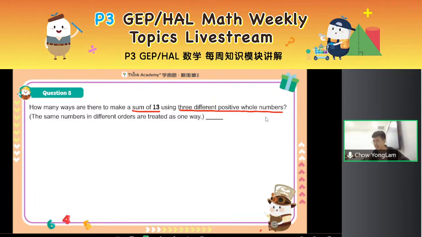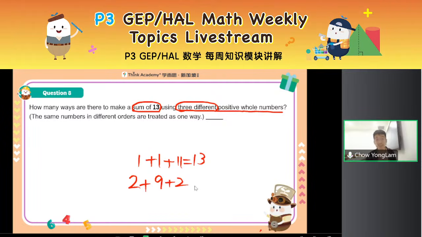What are they? Number 1, of course, you need a sum of 13. Your total of the 3 numbers has to be 13. Number 2, you are using 3 different numbers. So for example, can I say 1 plus 1 plus 11 equals 13? Is that a way? Or 2 plus 9 plus 2? Can I?